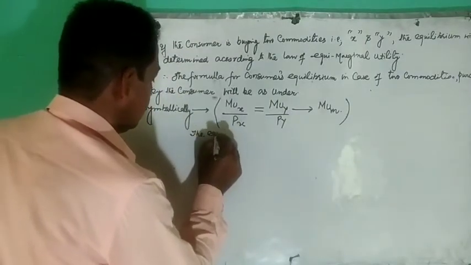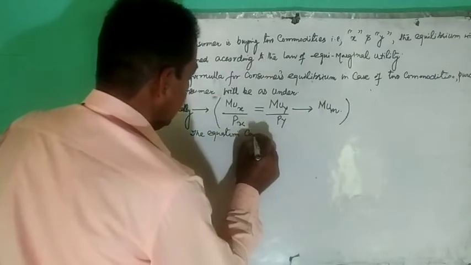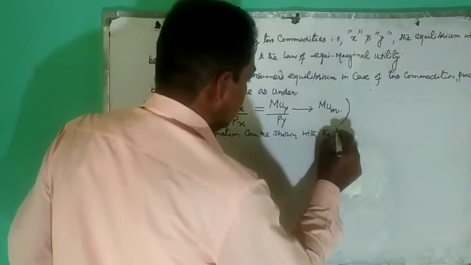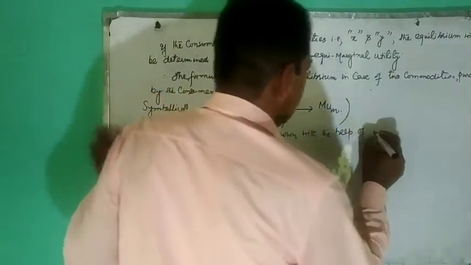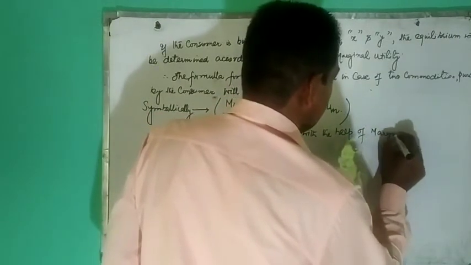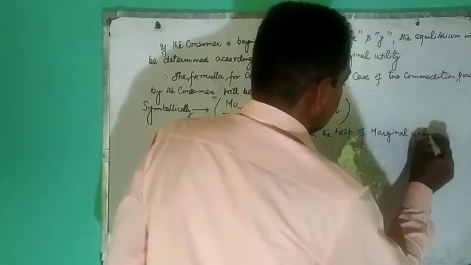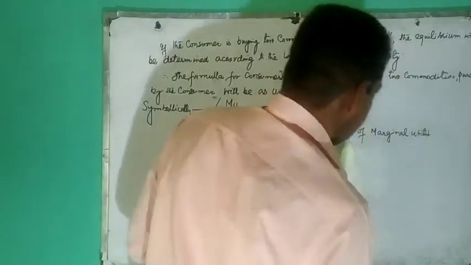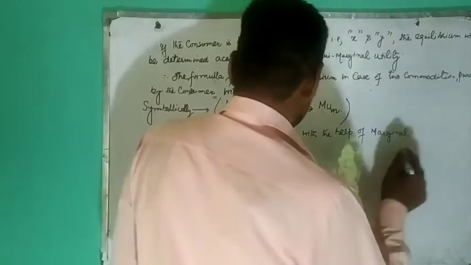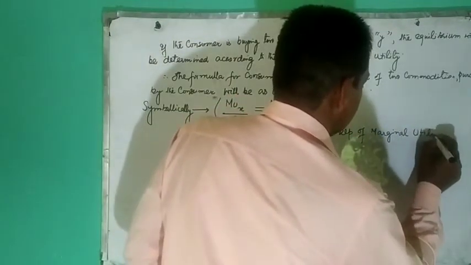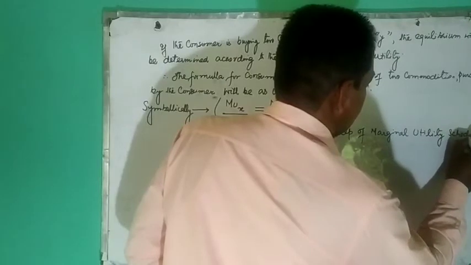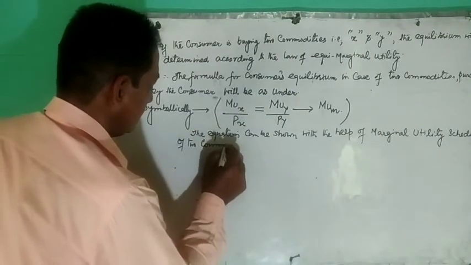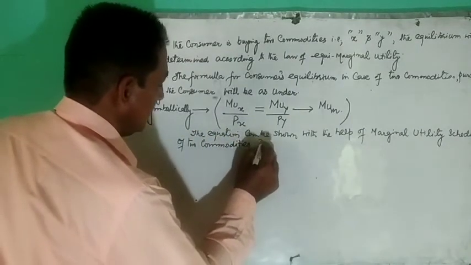The equation can be shown with the help of marginal utility schedule of two commodities x and y.